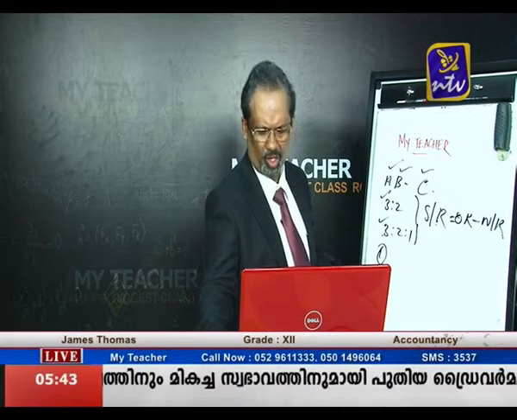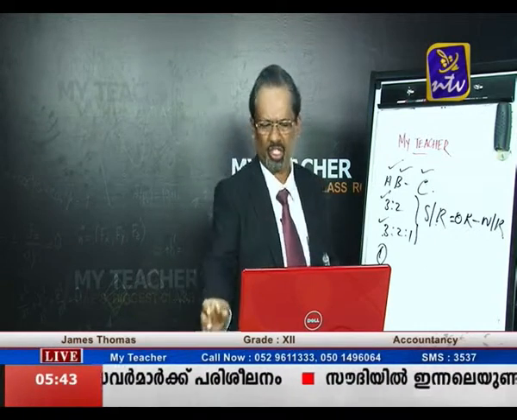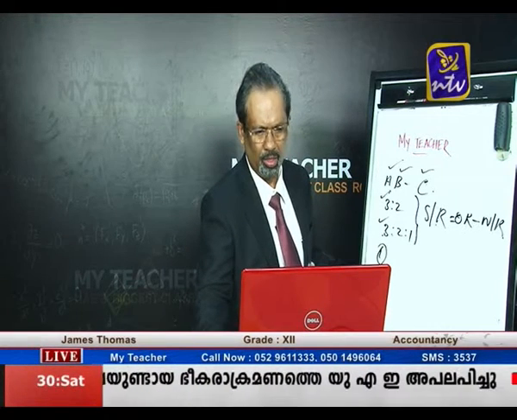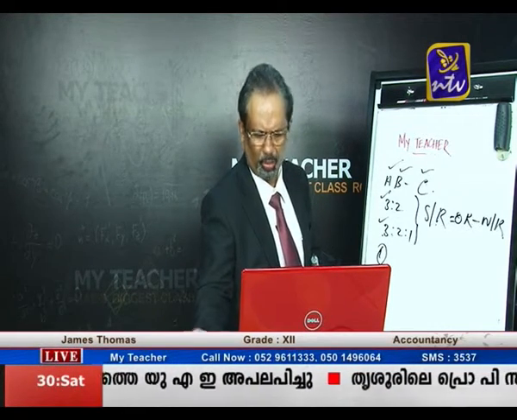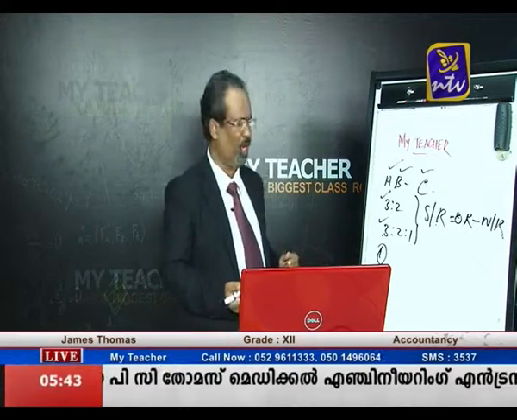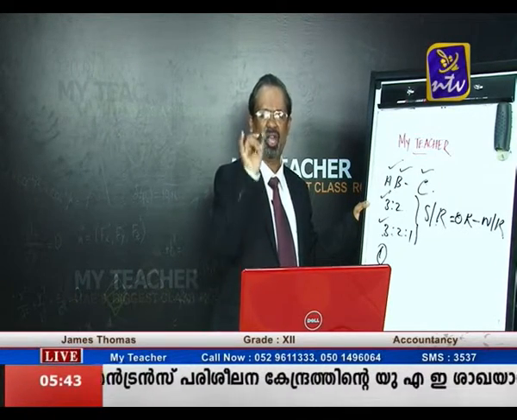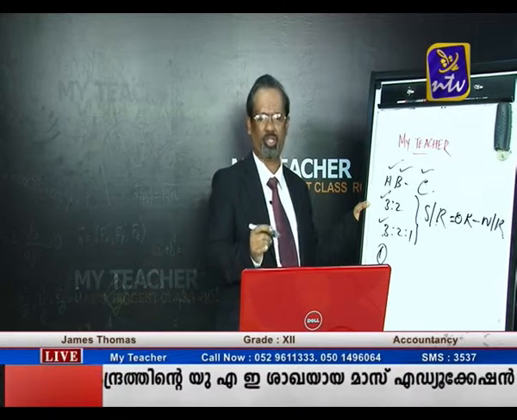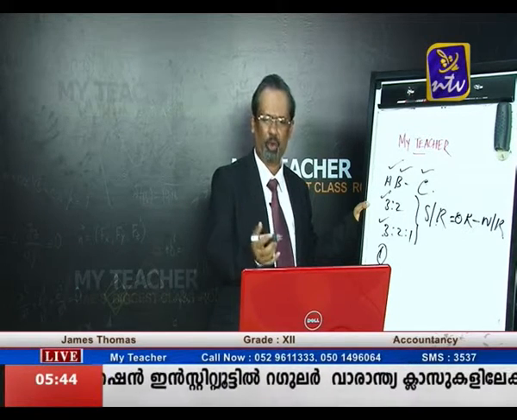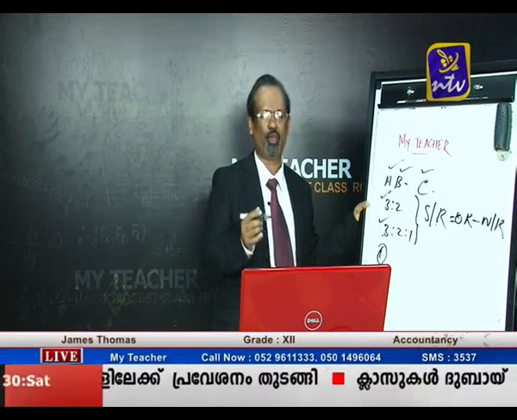Once again, what are the adjustments made by the existing partners at the time of admitting a new partner? The first point is the change in the profit sharing ratio, the second is the treatment of goodwill, the third is the revaluation of assets and liabilities, the next is the distribution of undistributed profits or losses, and the last is the capital adjustments.